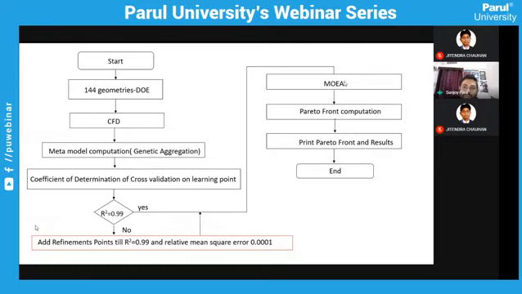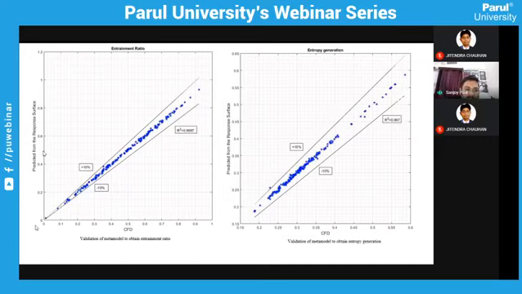Once you get it, you know which parameters are influencing your outcome. So you can use only those parameters and proceed to the further optimization technique. Any optimization technique you can use, whereas in my case, I have used a multi-objective evolutionary algorithm, and then finally Pareto front computation and Pareto front results.